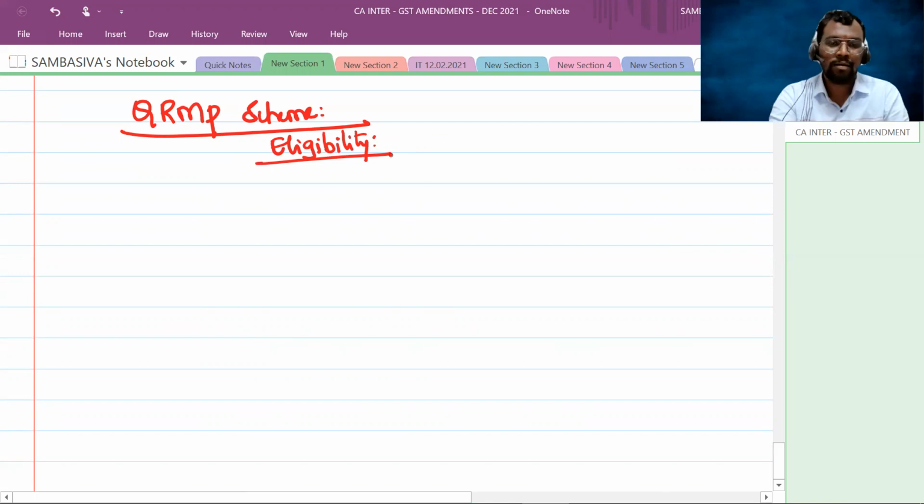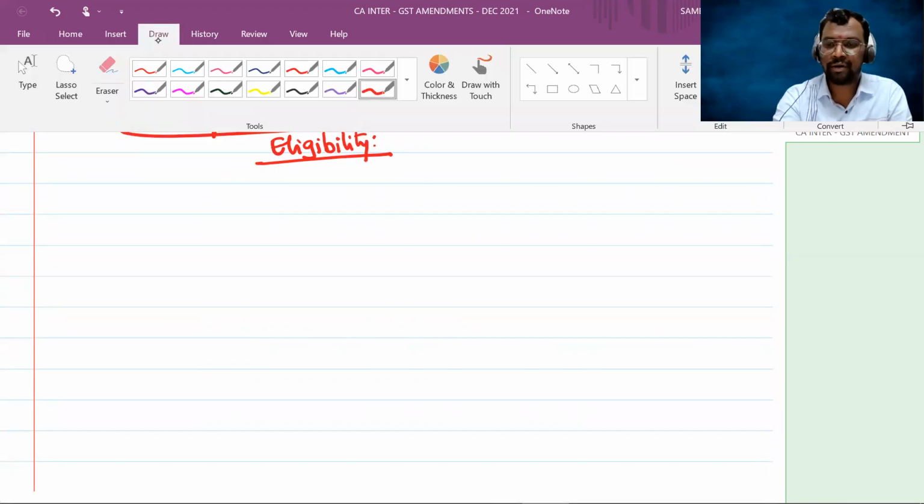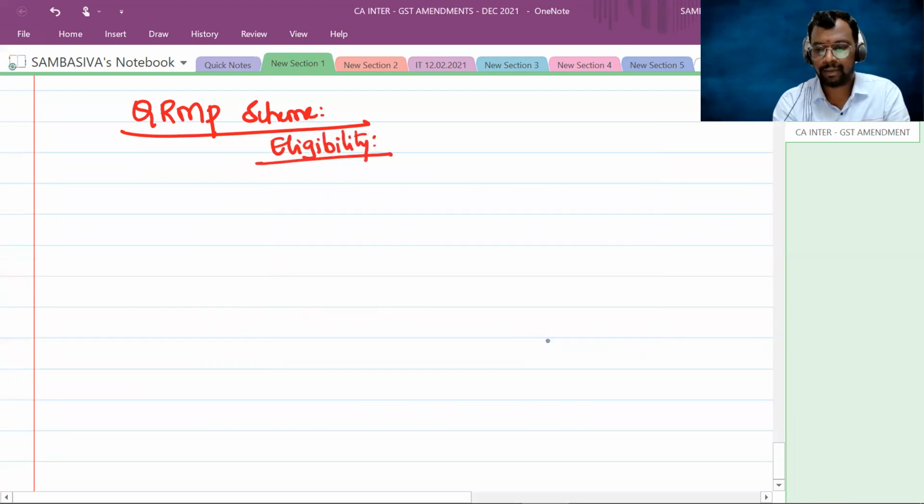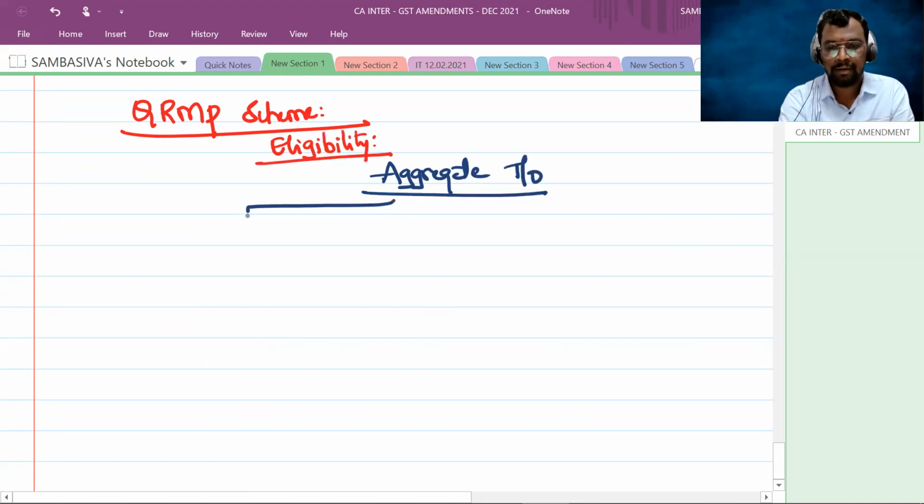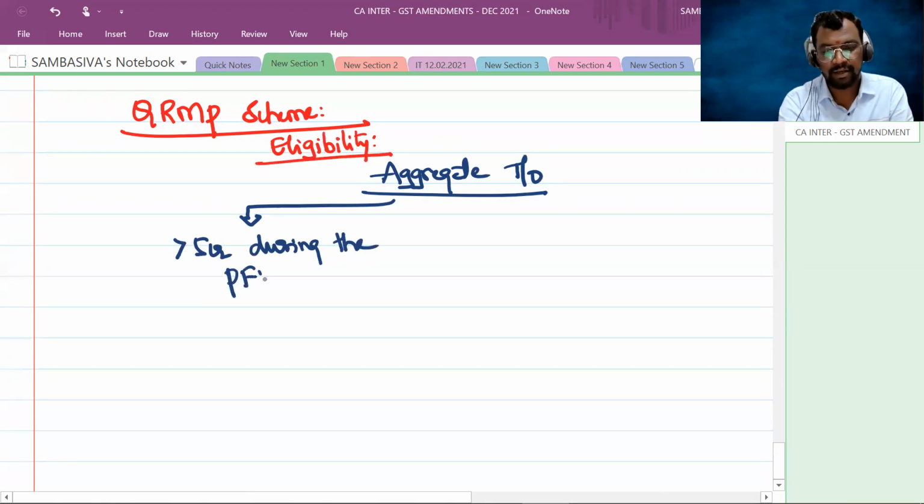See, it purely depends upon your aggregate turnover. Suppose your aggregate turnover is greater than 5 crores during the preceding financial year.